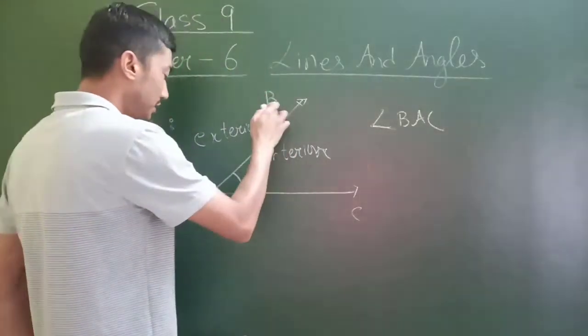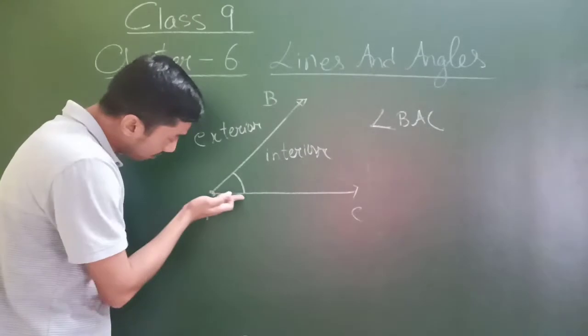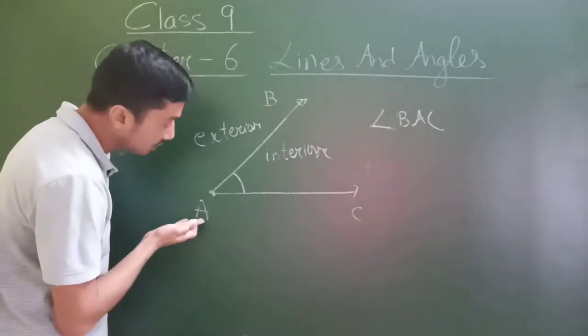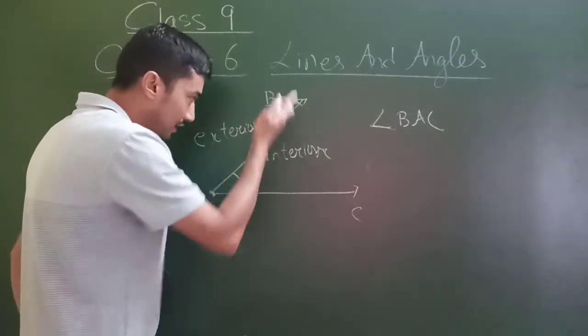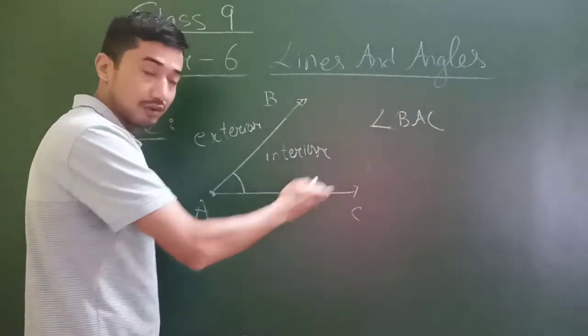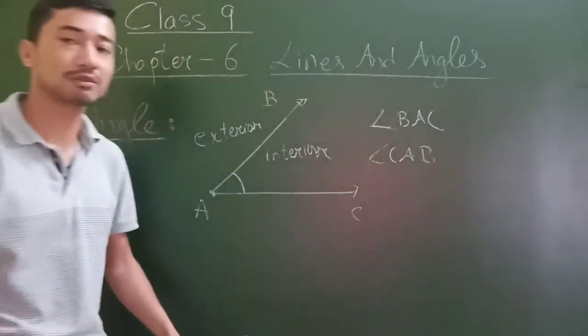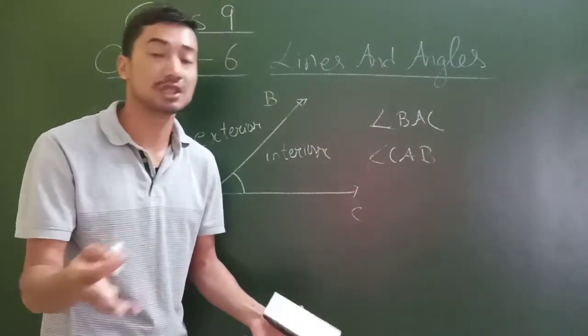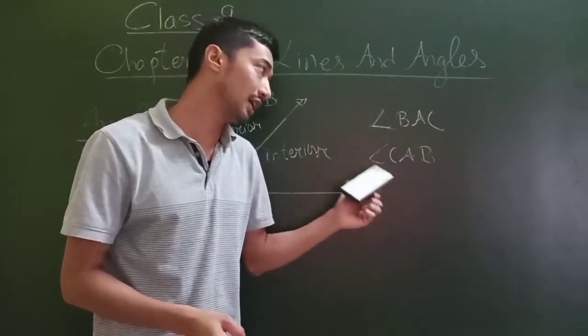See, when we're talking of this angle, we're talking of this common point, isn't it? So remember that this common point should always come in the middle. BAC. See, the path should follow. Or we can also name it CAB. Sometimes in geometry, students are confused when the teacher writes BAC, and in the next line writes CAB.